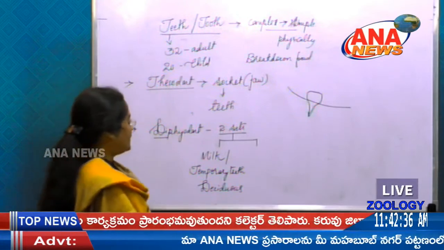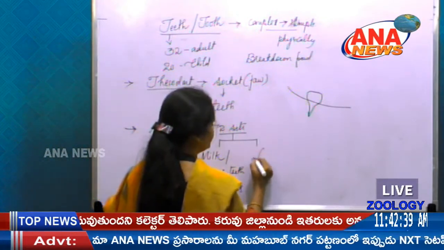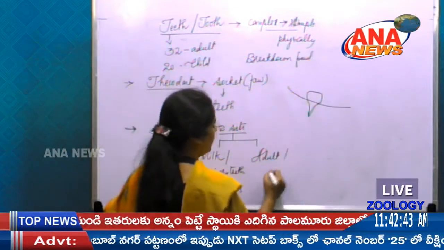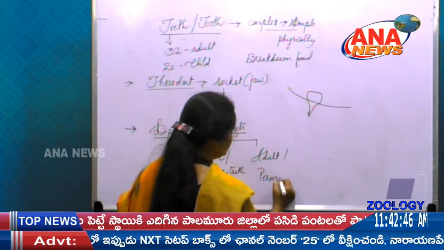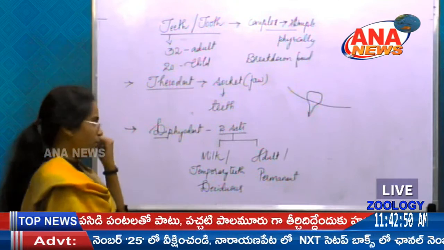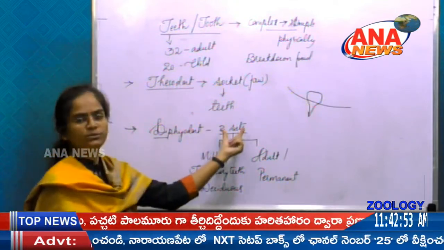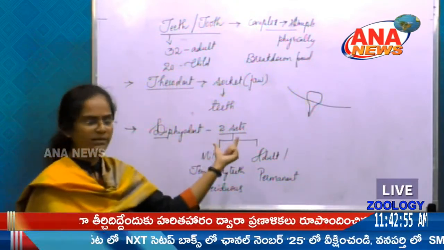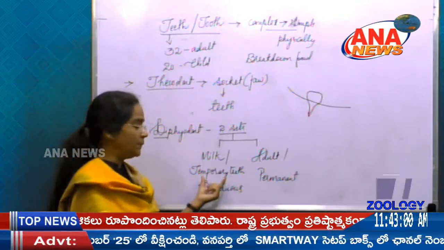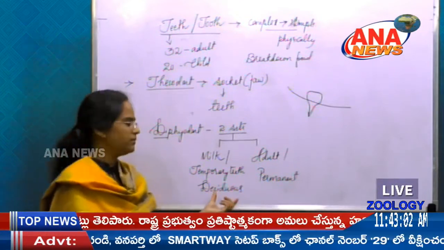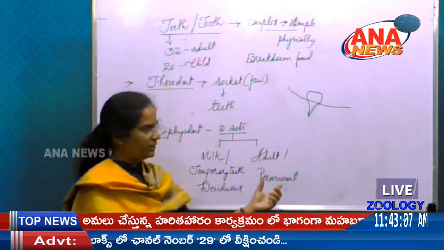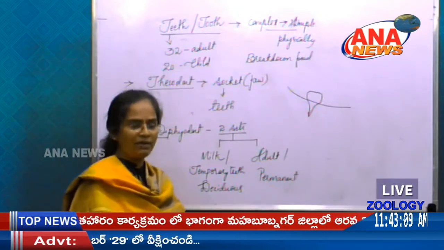And the other set is adult teeth or permanent teeth. During childhood we have milk teeth, temporary or deciduous teeth. Deciduous means they are shed off after a certain age. And adult teeth are permanent teeth which we have in our lifetime.